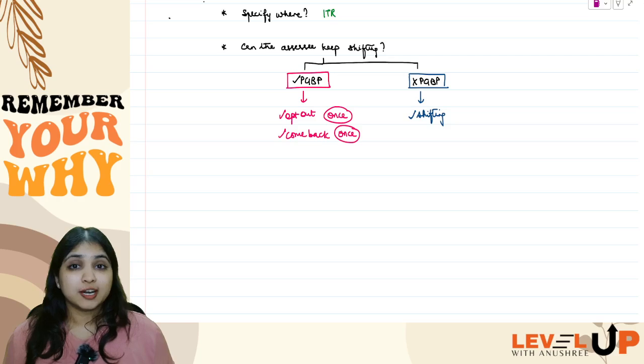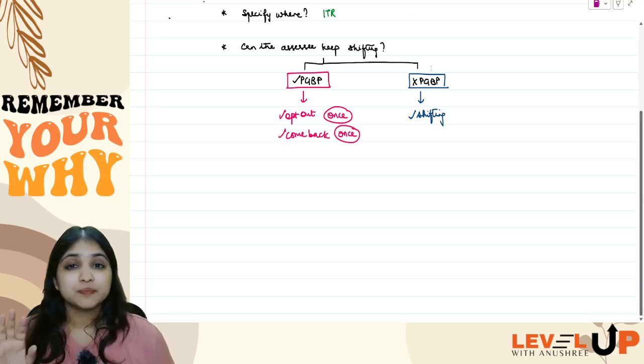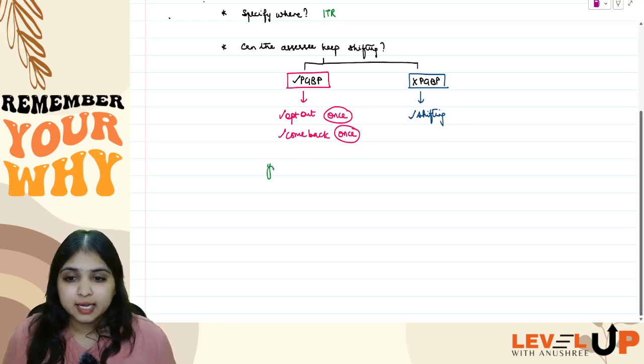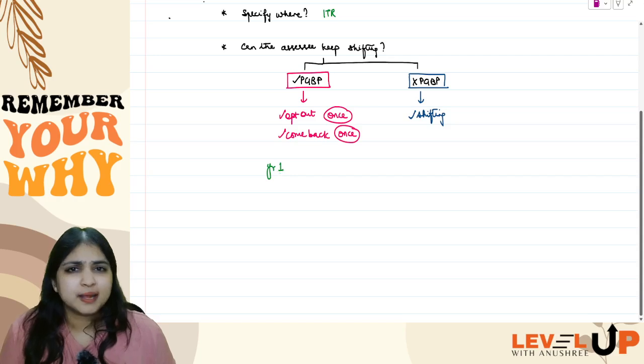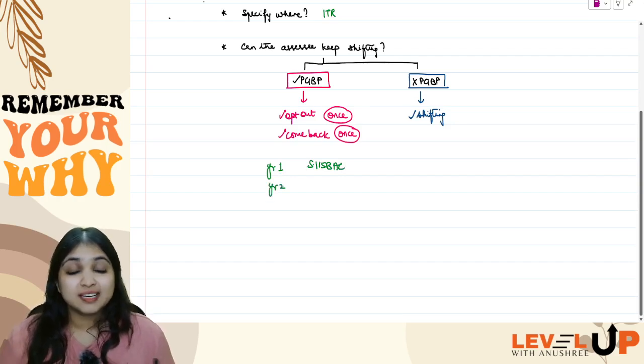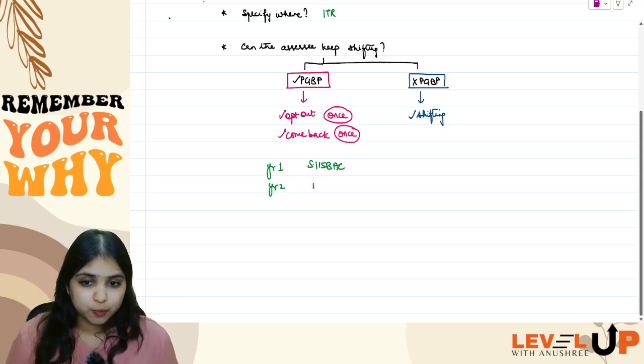No ma'am, we did not understand. Give us an example. Listen to me. Let us take an example. Let's straight away understand with an example. Let's say in year 1, by default, what is my assessee going to follow? By default, he is going to follow 115BAC, guys. But let us say in year 2, he decides to opt out, which means he decides to follow the normal provisions.